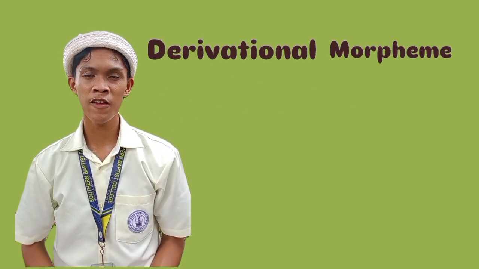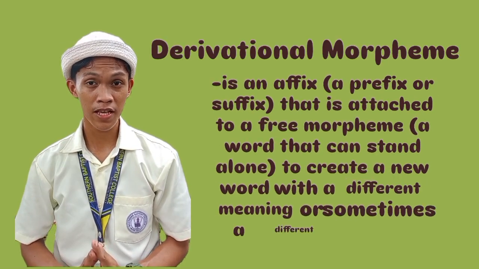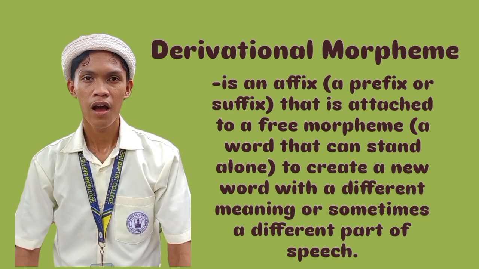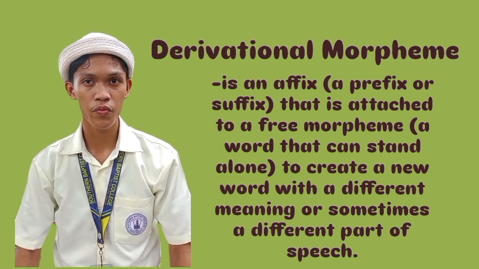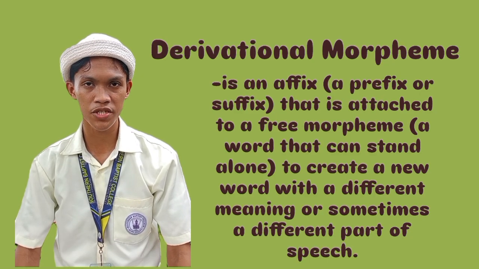So, a derivational morpheme is an affix, a prefix or suffix, that is attached to a free morpheme, a word that can stand alone, to create a new word with a different meaning or sometimes a different part of speech.